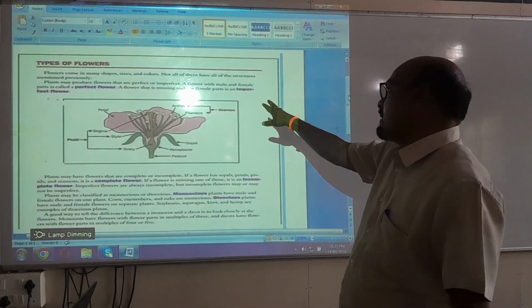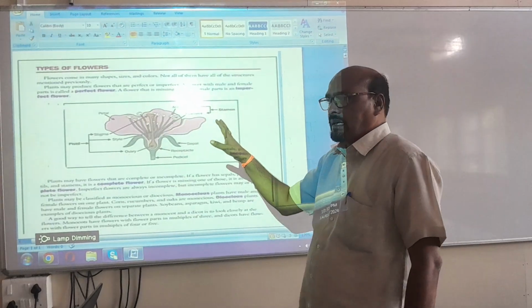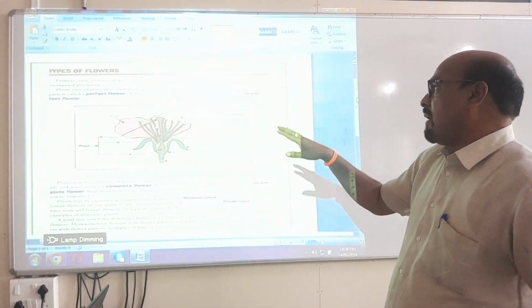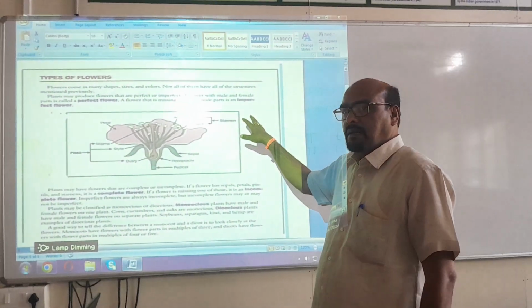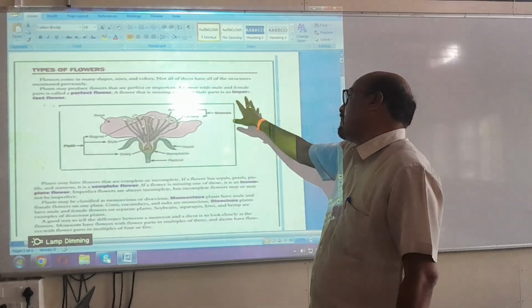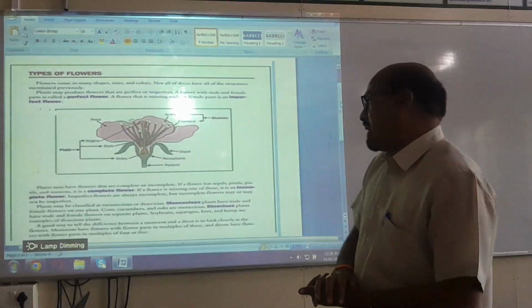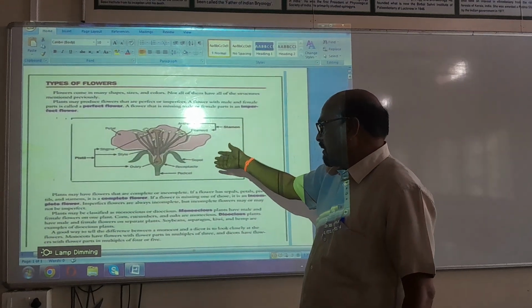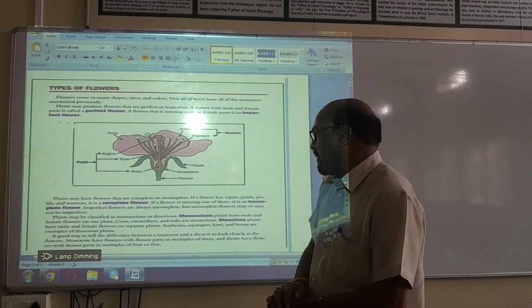Friends, the flower with male and female parts, both parts present in a flower, is called a perfect flower. And the flower that is missing any one of the parts, it may be a male flower or a female flower, is called an imperfect flower. Look at the picture here on the online platform, the parts of the flowers.